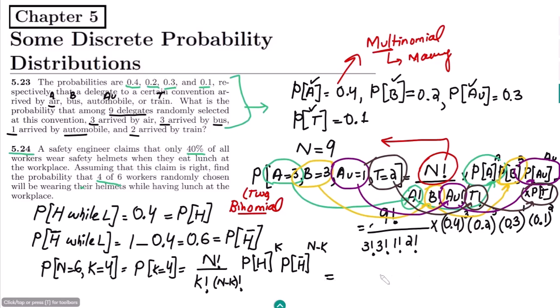So now n is 6 factorial divided by k factorial, which is 4 factorial, and (n minus k) is 2 factorial, and the probabilities are 0.4 raised to the power 4 and 0.6, which is for H complement, squared. So finding them out, I will get the probability of the item.